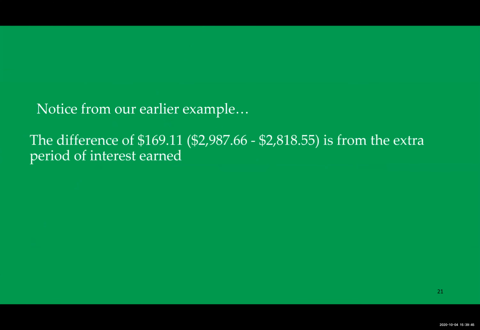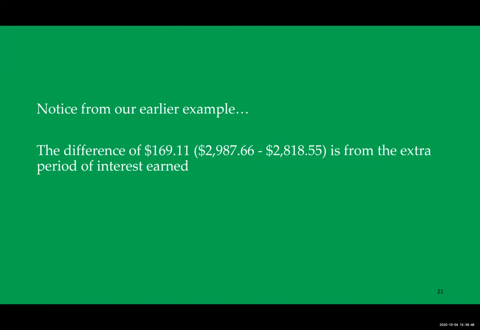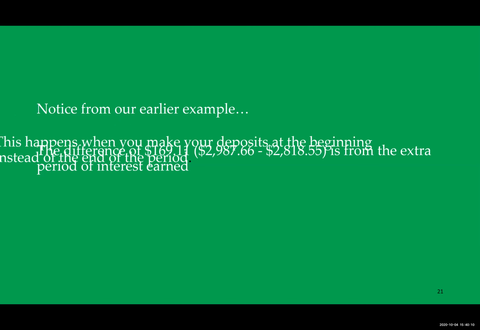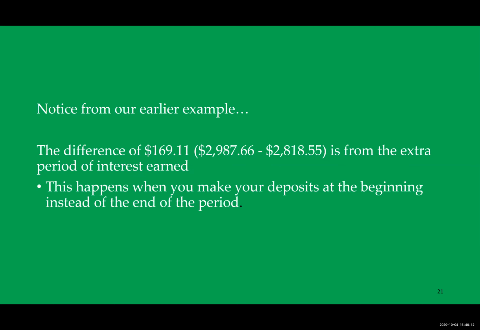So if you looked at the difference between the two, notice that you make more money with an annuity due than you do with an ordinary annuity because of the extra period that interest is being earned. And specifically in this example, you make $169.11 more over that 5-year period. Very important to remember, this difference is because the deposits are made at the beginning of the time period instead of at the end of each time period.